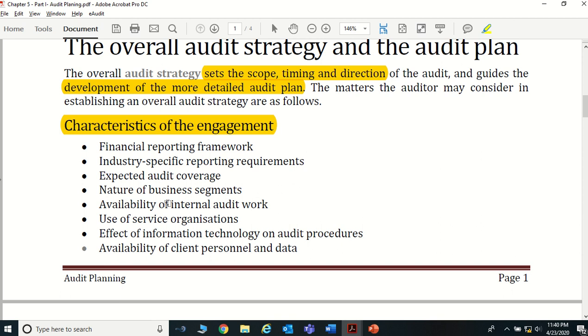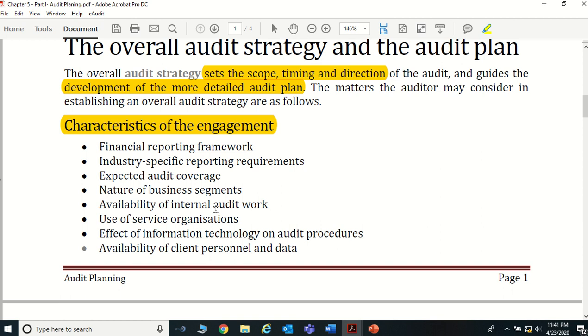And the next one is availability of internal audit work. Some clients have internal auditors also. Say, for an example, for a bank, the external audit is done by X audit firm and the internal audit is done by Y audit firm.